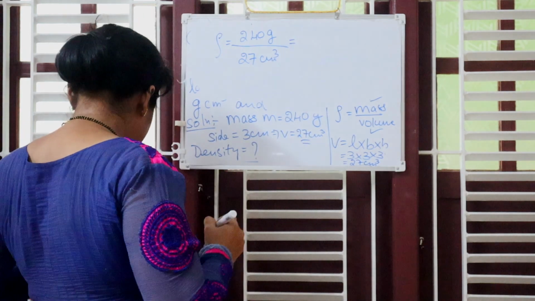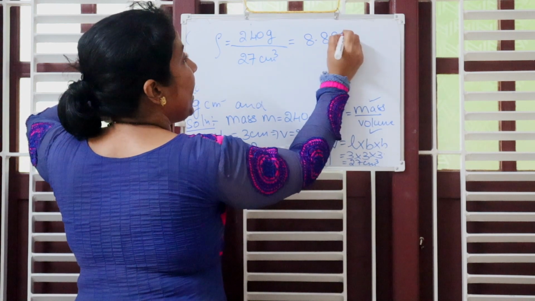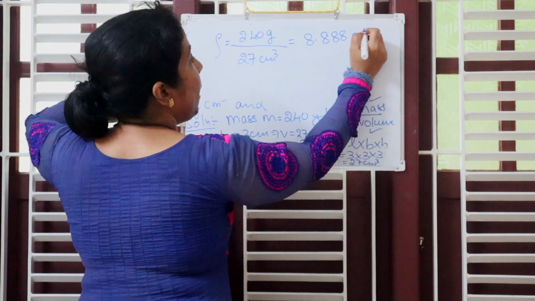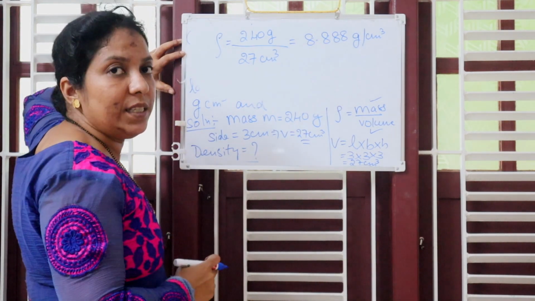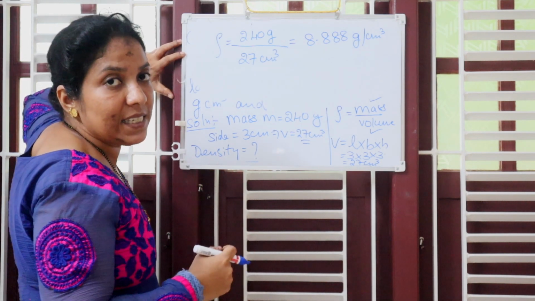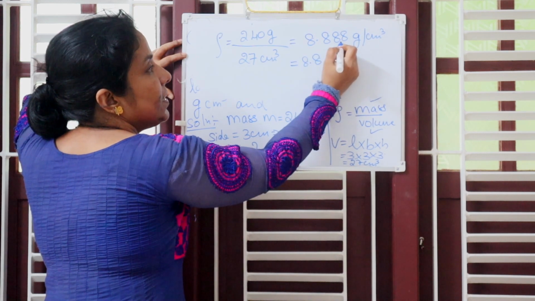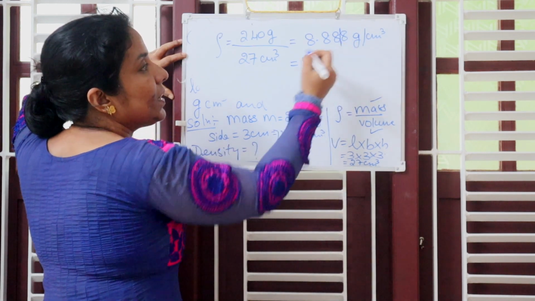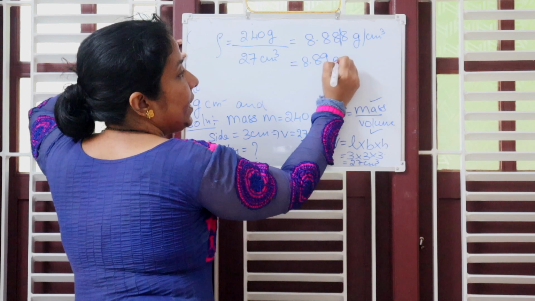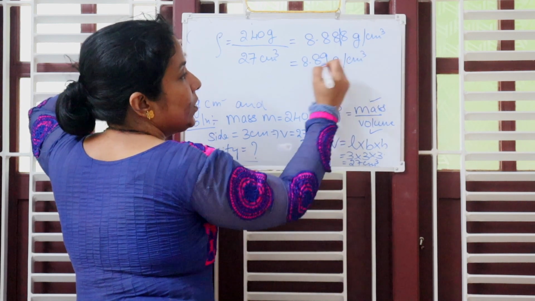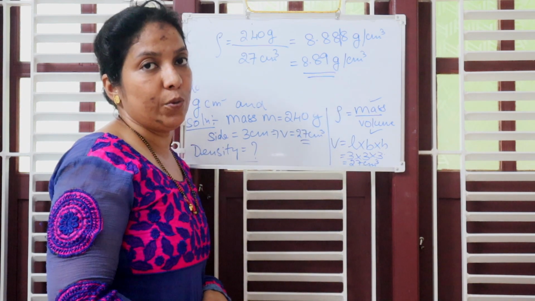So what is the answer you are getting? 8.888, unit is gram per cm cube. You know that no need to write all these numbers, write it for 3 significant figures. That is 8.88, and the next digit is bigger than 5, therefore you have to increase by 1. That is 8.89 gram per centimeter cube. So this is the answer for density in terms of gram per cm cube.